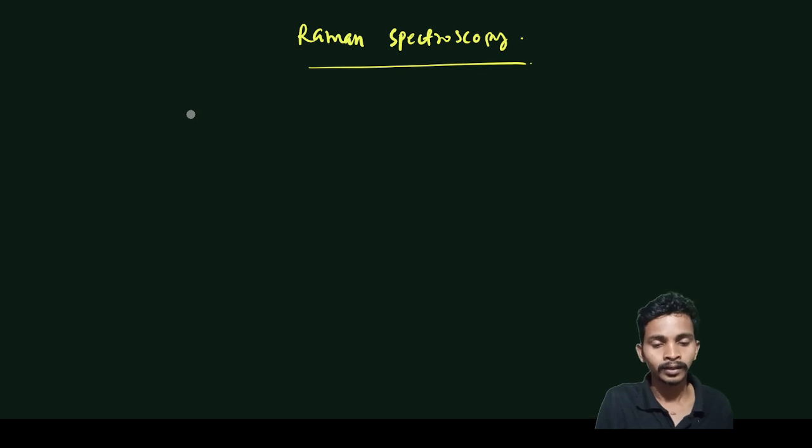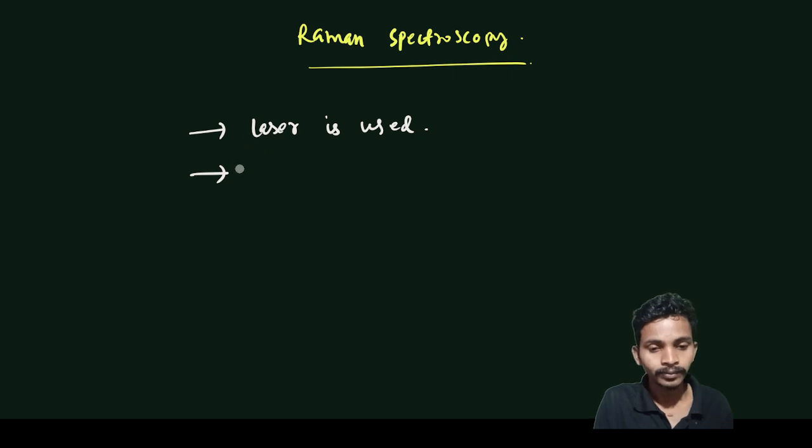So now, Raman spectroscopy. This was discovered by the Indian scientist Chandrasekhar Raman, and here a laser is used, and here we talk about scattering.